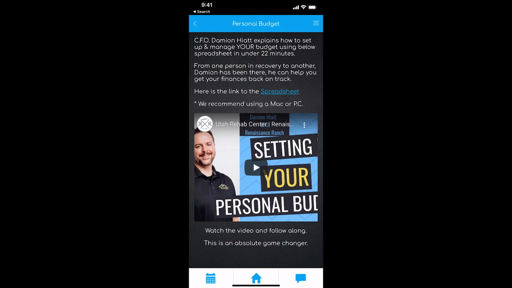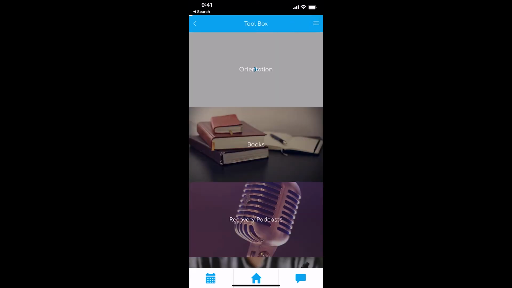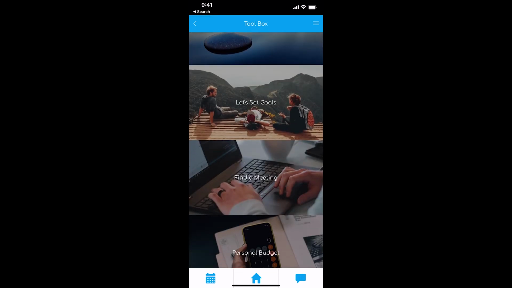That seem familiar? So anyway, this personal budget, I went through it. It's awesome. I actually did it with my wife the other day, and it's really cool. I've got another one on a spreadsheet, but I wanted to see what he did and use what he uses. This is a gift that he did for everybody, just to have this on here. He takes his sponsees through it. Totally recommend taking advantage of that.